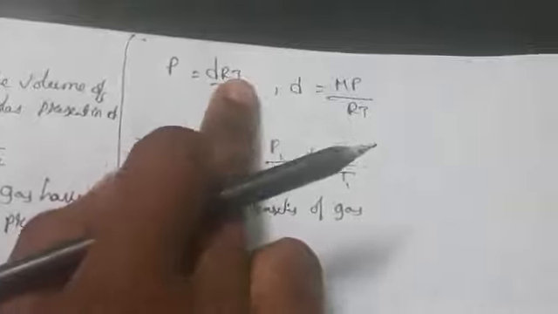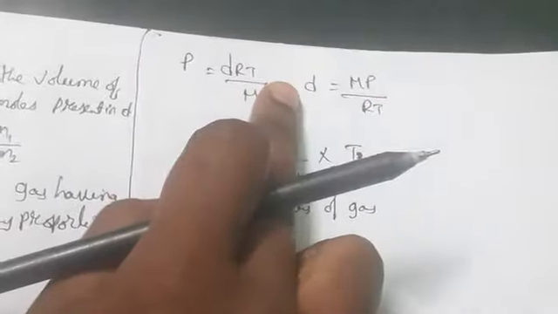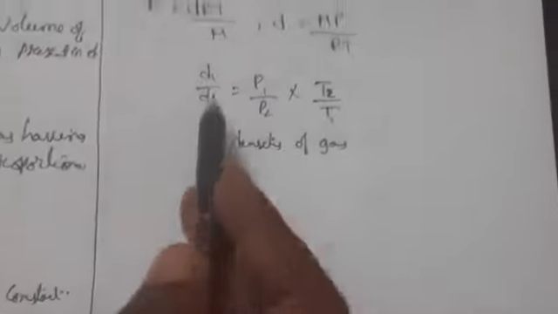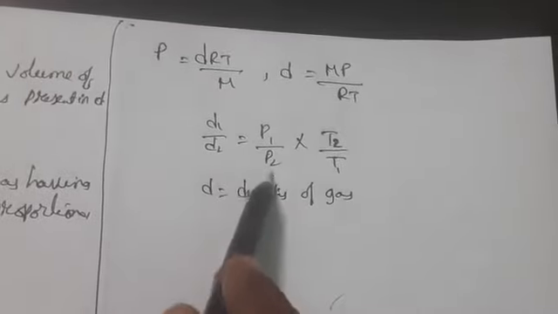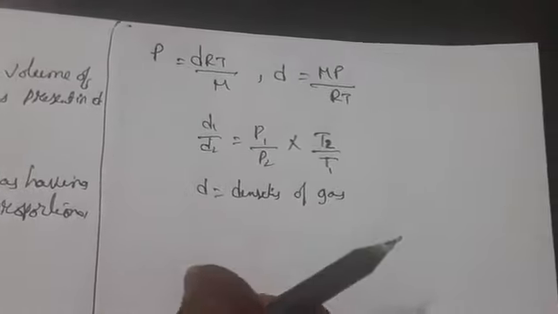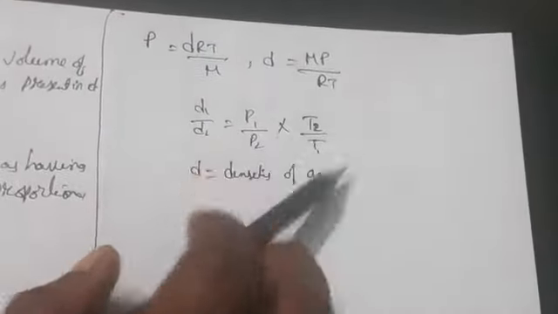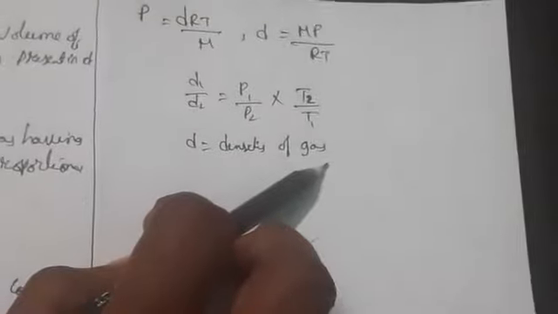In place of n, we are taking density. If you take different samples, d1 by d2 equals P1 by P2 into T2 by T1. Why? Because the other terms are constant, that's why we take pressure and temperature.